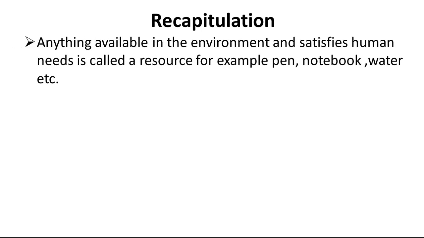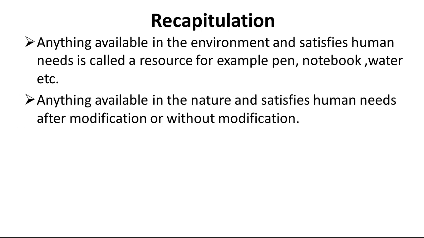Dear students, this is all about today's chapter. Now let's recapitulate whatever we have studied in this chapter. First of all, we studied that anything available in the environment that satisfies human need is called a resource. For example, pen, notebook, water, if they satisfy the human need, then they can be called a resource.